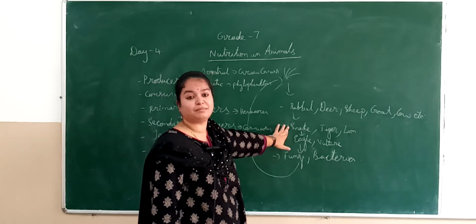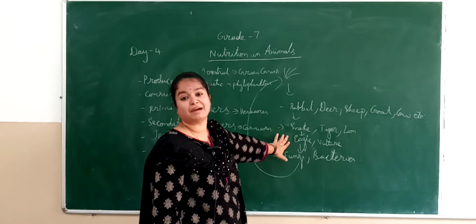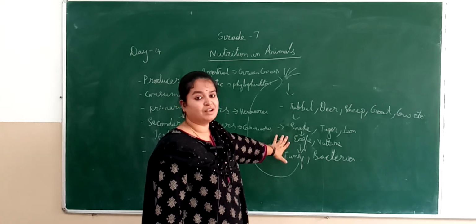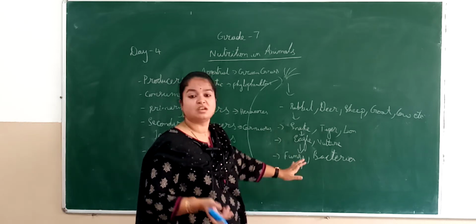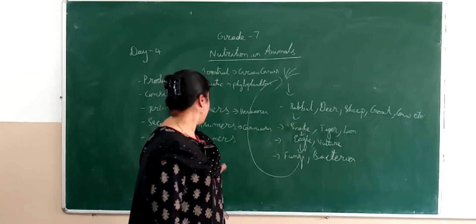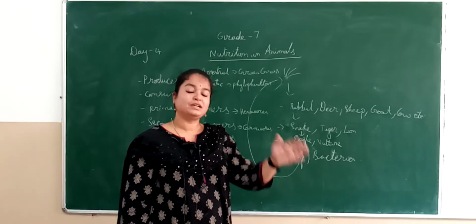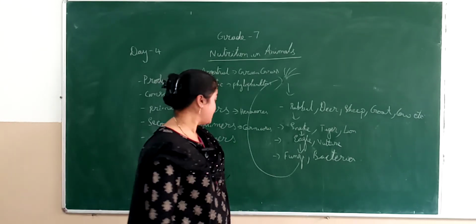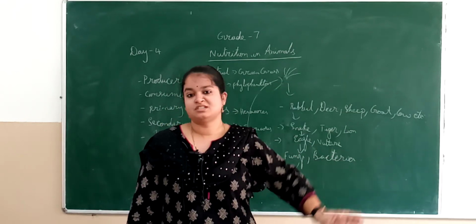Snake here is becoming a secondary consumer. Now snake is again eaten by eagle or vulture. Vulture usually feeds on the dead matter, but sometimes in exceptional case it may feed on the snake. Now here the eagle or vulture is becoming the tertiary consumer, right? Now nobody is there to eat these tertiary consumers.